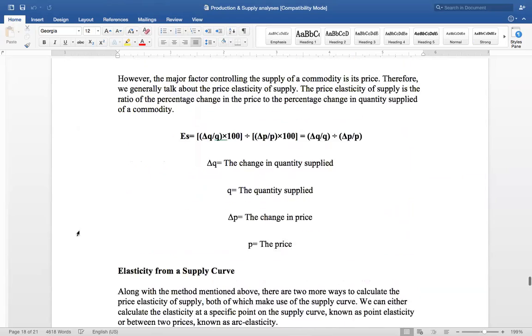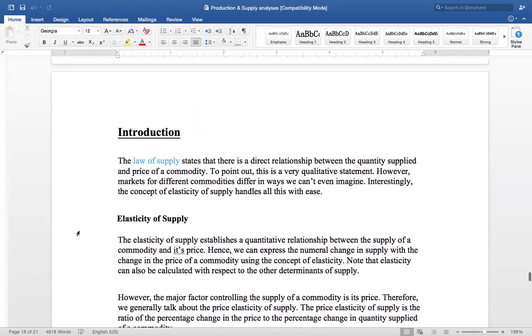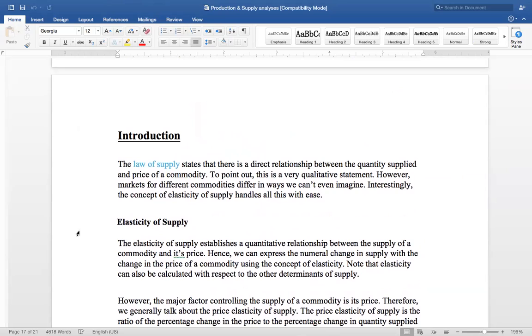As I have told you, the law of supply means that there is a direct relationship between the price of the commodity and the quantity supplied, meaning that when the price of the commodity rises, then automatically supply also rises. But now the question arises: how much change in the supply? That change can be measured, and there's a formula to measure how the supply will react